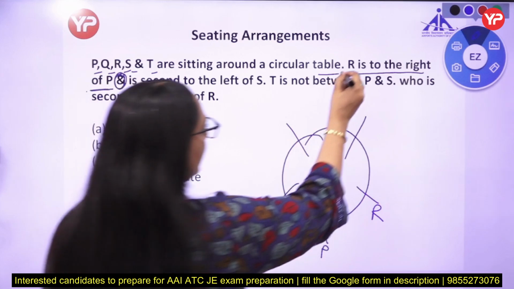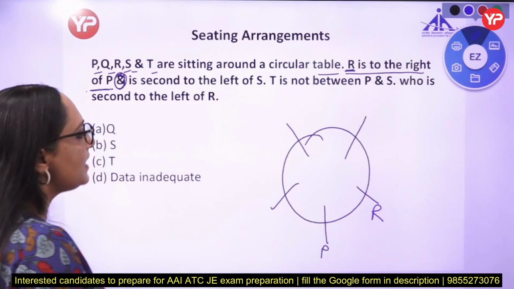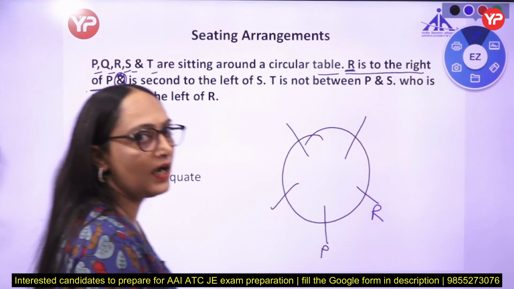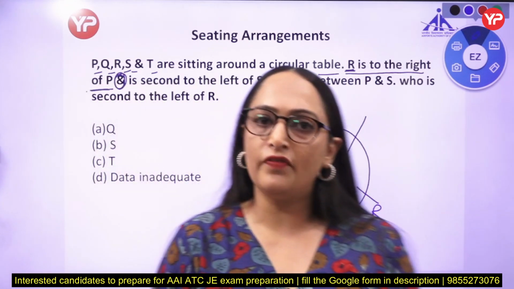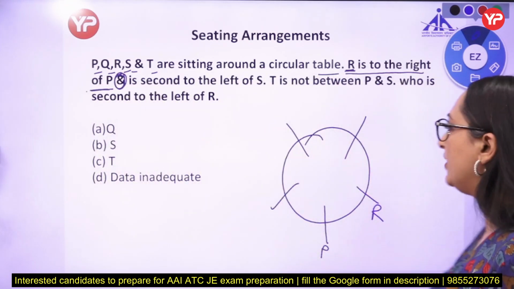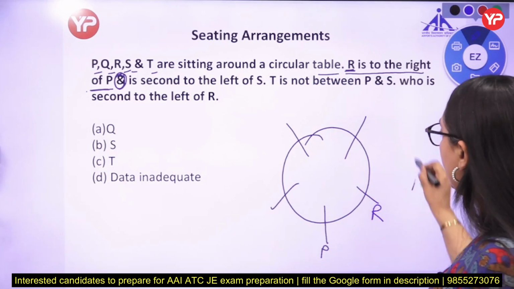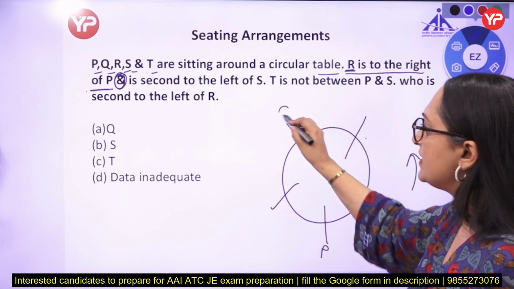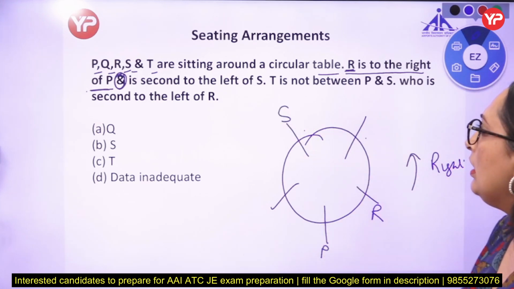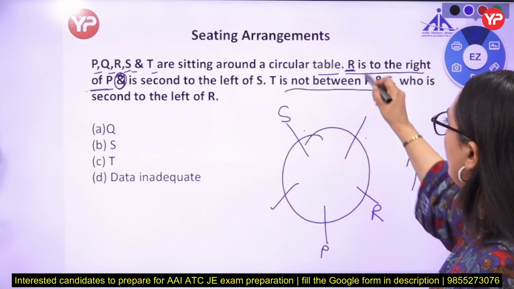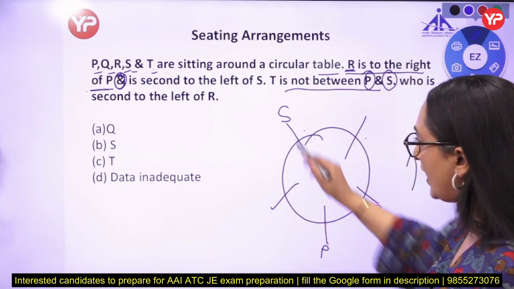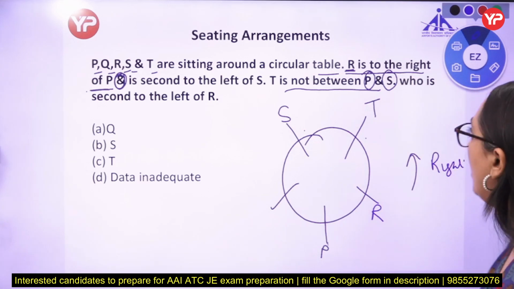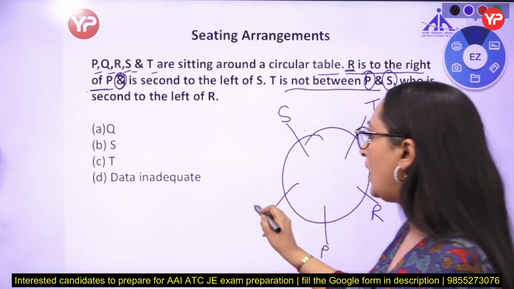And is there, so we are talking about R. R is immediate right of P, and R is second left of S. If R is second left of S, S is second right of R. So right is anti-clockwise direction, 1, 2. So S is sitting here. T is not between P and S. So there is one person sitting between P and S, and that is not T. So that means T is sitting here. We are left with only one person, that is Q.